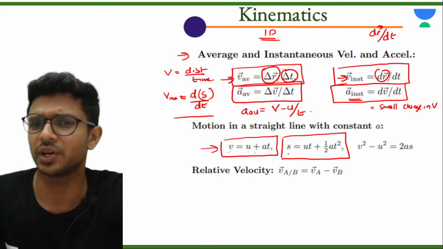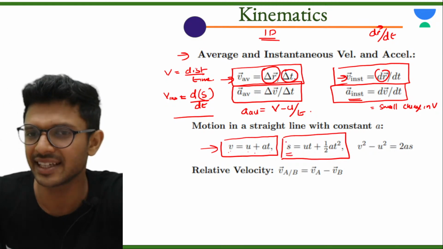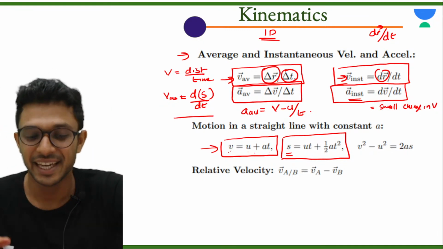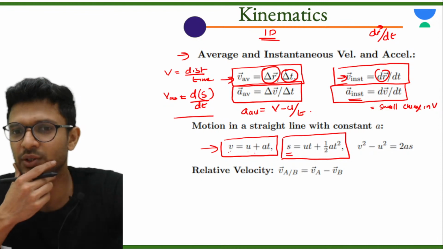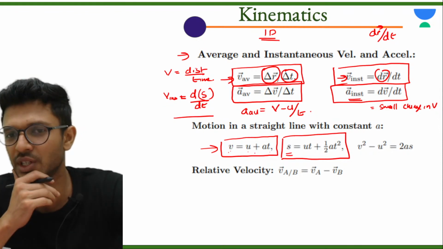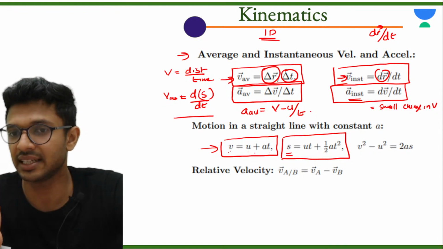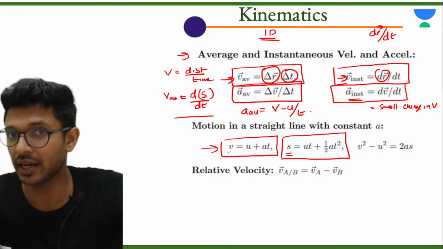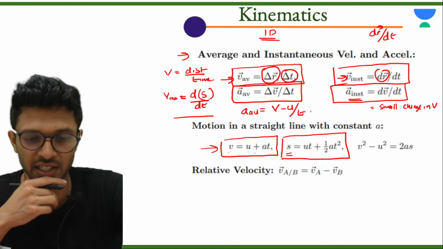Now let me ask you this question. Let me see how many of you know. This S, does that correspond to distance or displacement? Can you all see that particular equation? S is equal to ut plus half at square, u is initial velocity, t is time, a is acceleration. Is that S displacement or distance? Quickly.